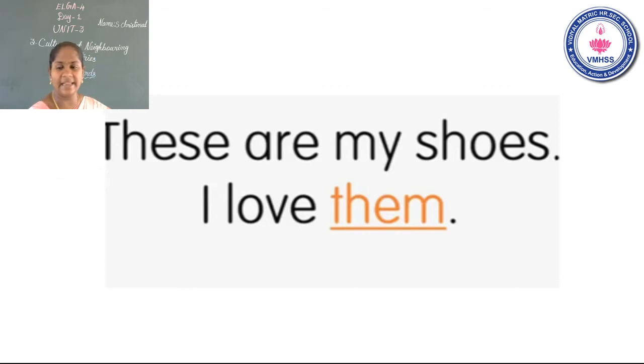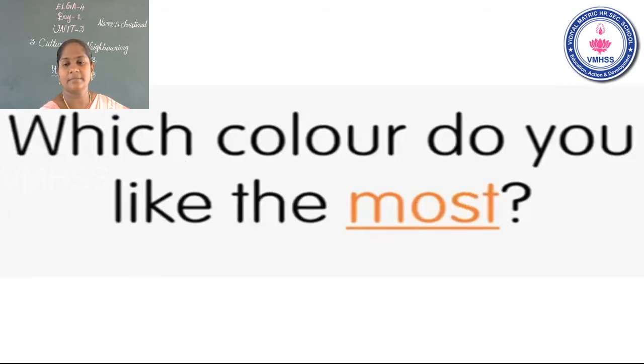The next sentence. Children, in this sentence, what is the whole word? Very good. Them. Them is the whole word. Next. Which color do you like the most? Children, once again. Which color do you like the most? In this sentence, what is the whole word? Most is the whole word.